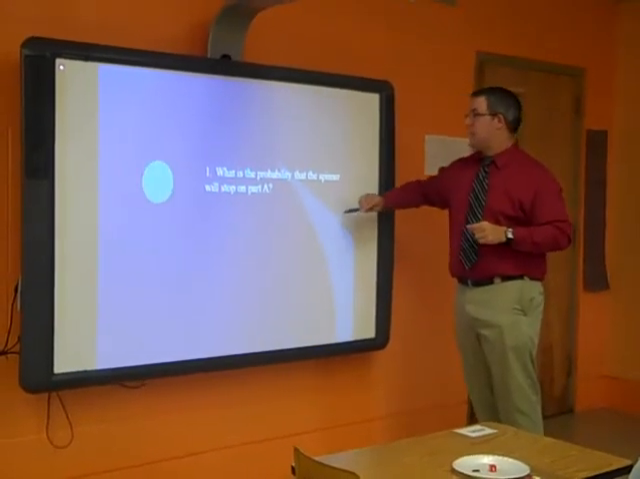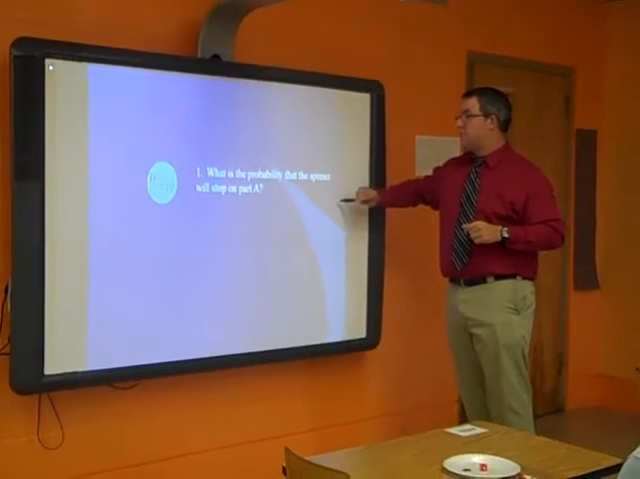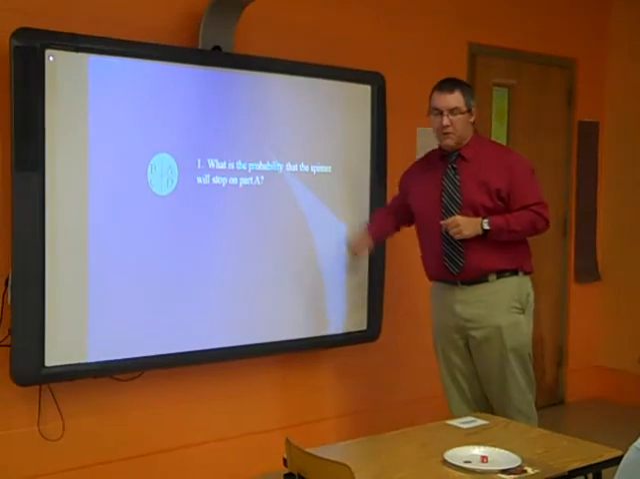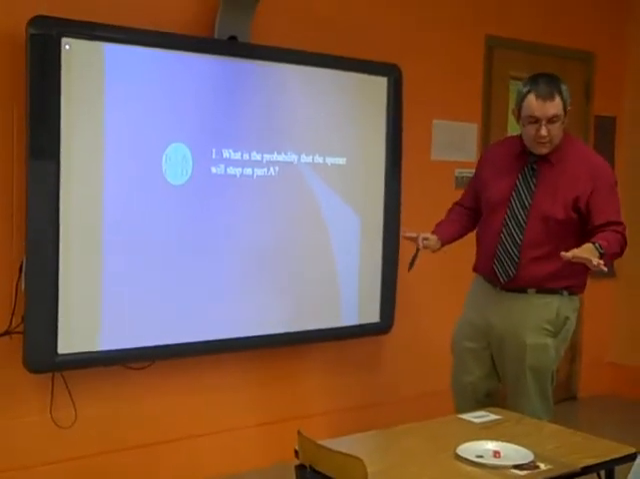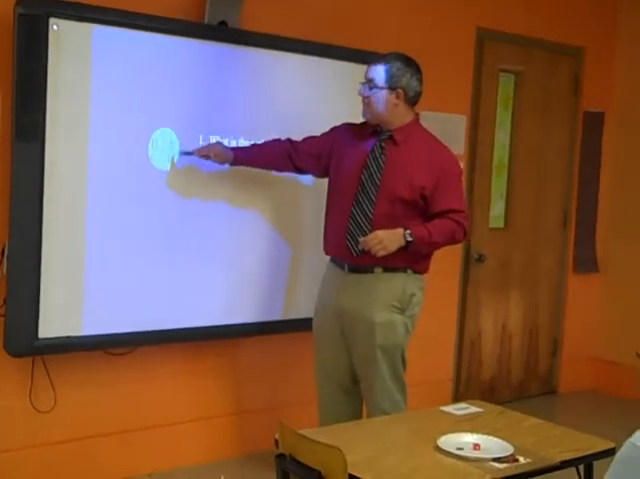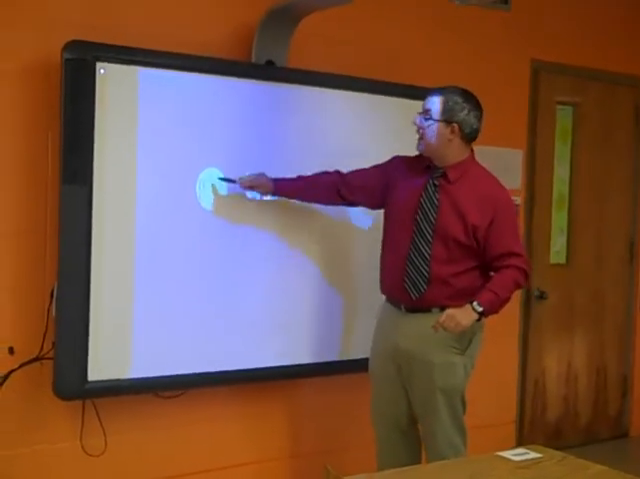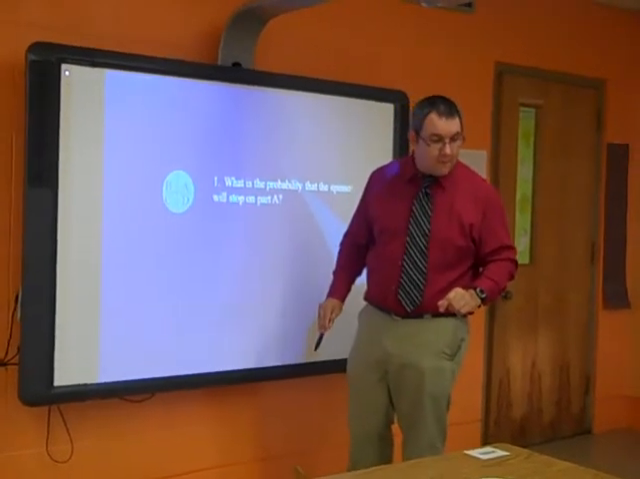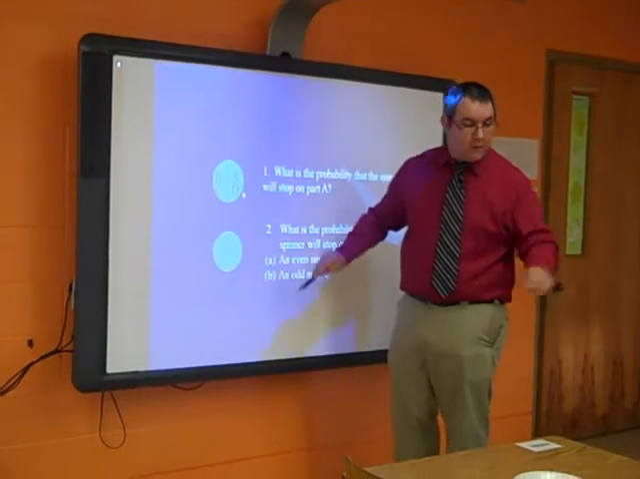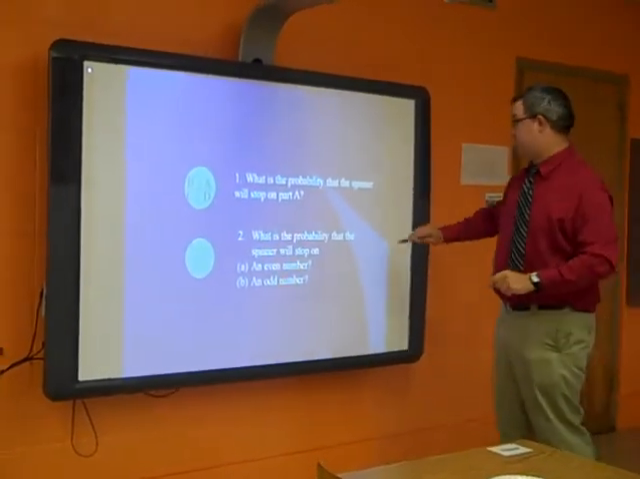So, let's look at this. Answer these questions. The spinner is going to come up, and I want you to figure this out. What is the probability that the spinner will stop on part A? You know how to figure out probability? Okay. Look at A. How many times is A on this spinner? 1 time. Out of how many total pieces? 4. 1, 2, 3, 4. So what's the probability? 1 out of 4.